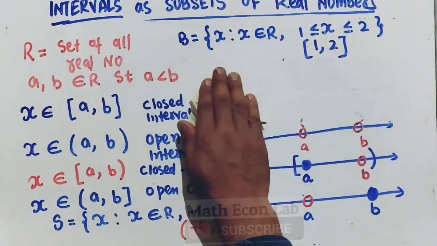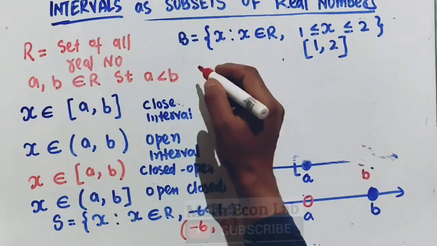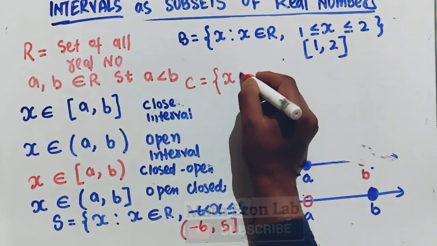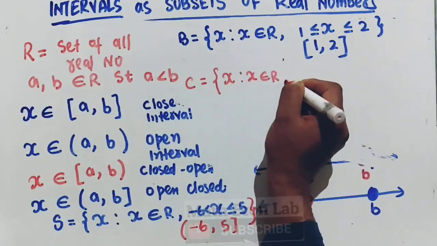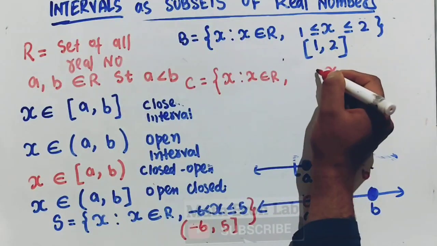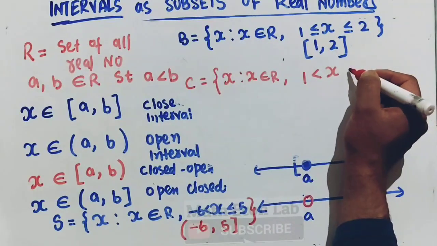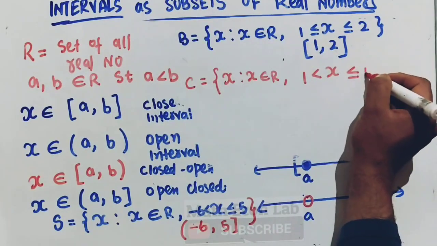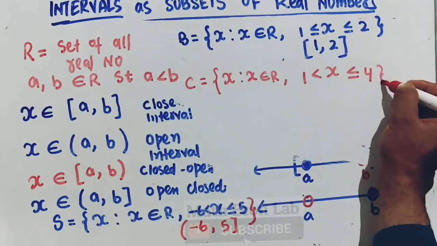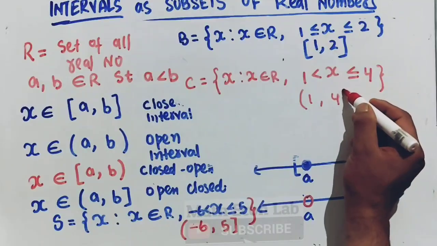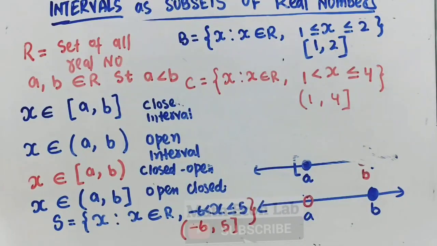And likewise let's take another. Let us say we have set C, which contains all x such that x belongs to the real numbers and x is greater than 1 but less than or equal to 4. So in interval notation we can show it like this: it is open from the left and closed from the right, which is shown by this sign. Likewise we can form different intervals here.